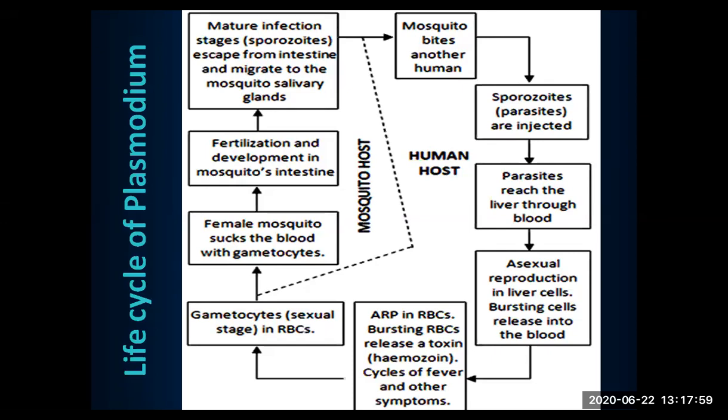In the liver and in the blood, whatever cycle they go through, there is asexual reproduction which produces merozoites. That asexual reproduction in liver cells is called hepatic schizogony, and the bursting of the liver cells releases the particular stages, the cryptozoites and metacryptozoites, from the pre-erythrocytic and exo-erythrocytic schizogony respectively. As I am saying, those names are not at all important for us. We need to just learn the path of this parasite. When it reaches the RBC, we say erythrocytic schizogony.